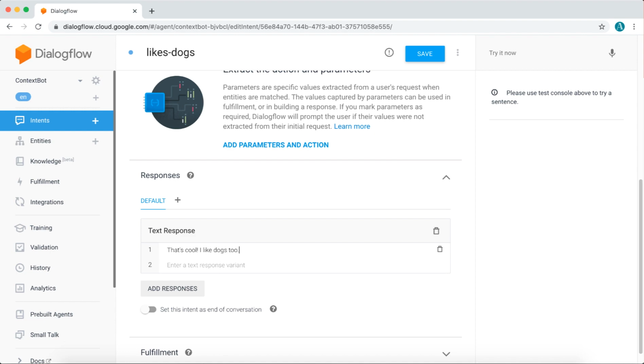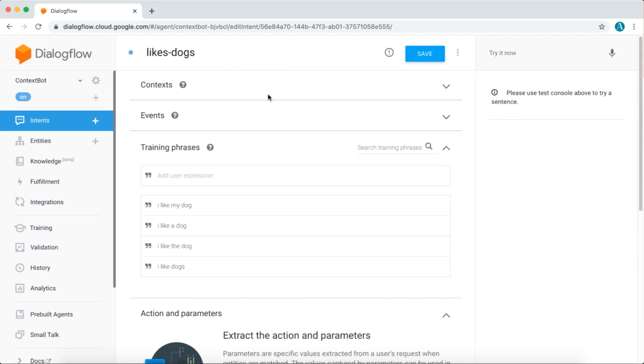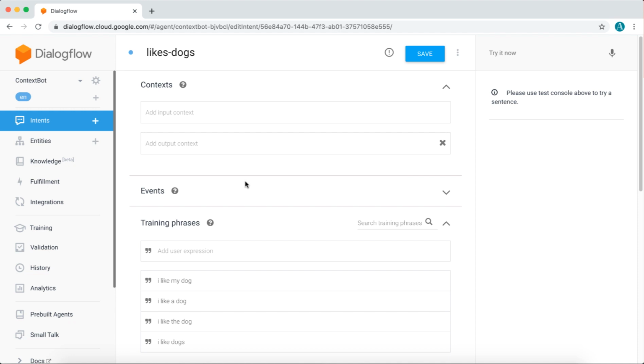Now let's add context. If we scroll up, we see an input context and an output context. Input context is the context that gets called as soon as this intent is matched with the user's phrase. In this case, we don't have an input context, since no intents came before this. This one is the first. But we do need an output context, and this will be this name right here. Likes dogs. This phrase will be the output context for this intent, and the input context for whatever intent comes next. This concept will become more clear as we go on. Now we're going to save this intent and then create a new one.